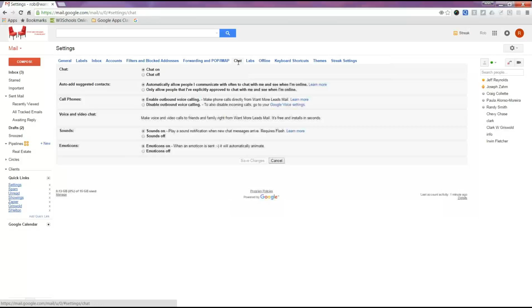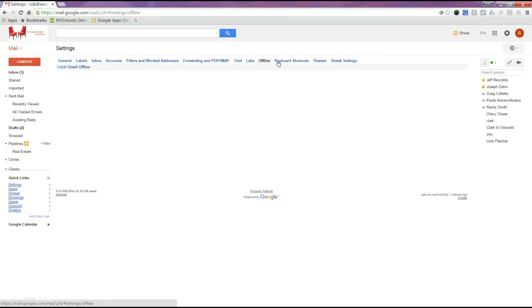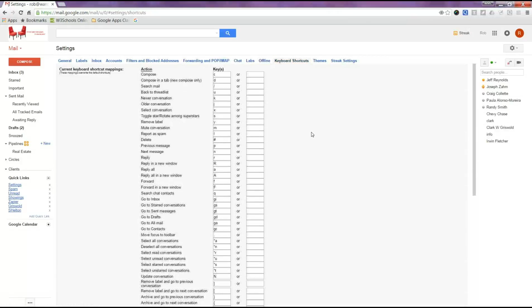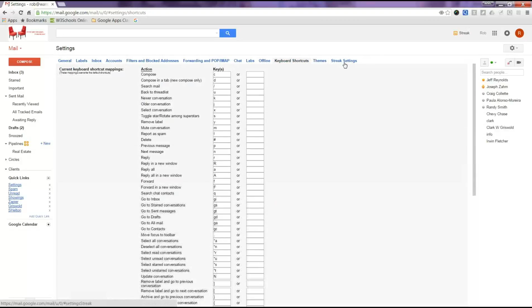There's your chat settings, your labs. Labs is pretty cool too. We're going to do something in labs. Keyboard shortcuts, so you can have compose. If you just hit the letter C, boom, you're going to open up a new email. Then you've got themes. You can actually create themes. And then Streak is an add-on I have.